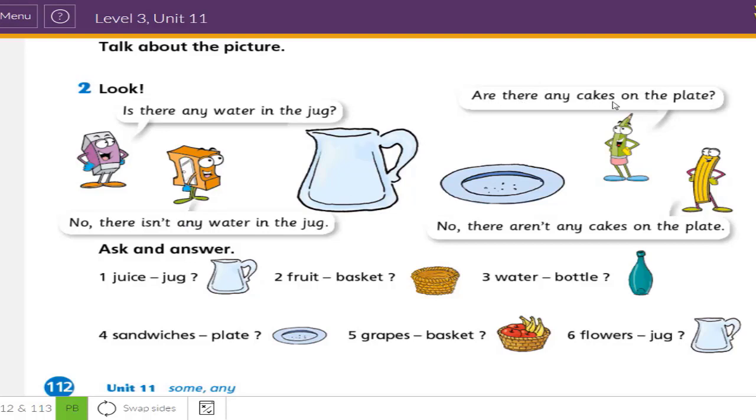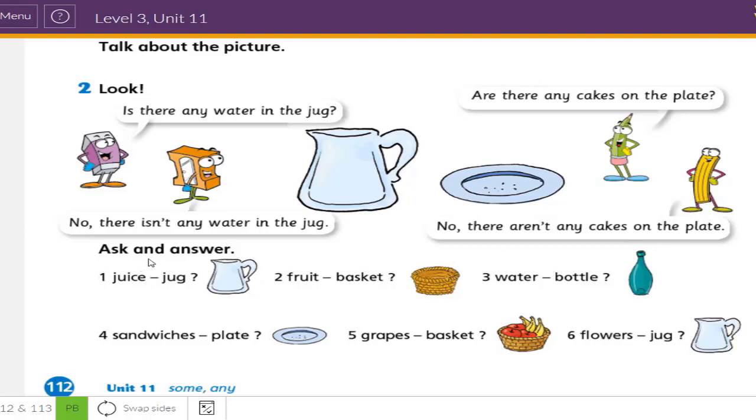Are there any cakes on the plate? We start the question with "are" because cakes is plural and countable nouns. Are there any cakes on the plate? No, there aren't any cakes on the plate.